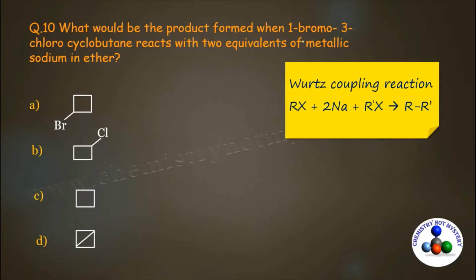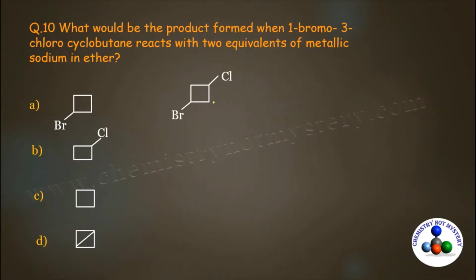First of all, draw the structure of the reactant 1-bromo-3-chloro-cyclobutane. So this is the structure of 1-bromo-3-chloro-cyclobutane. When it reacts with two equivalents of sodium, Cl will be removed as NaCl and Br will be removed as NaBr. This reaction is based on the free radical mechanism.